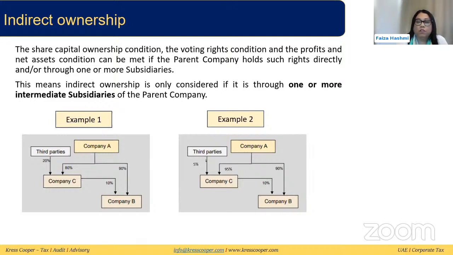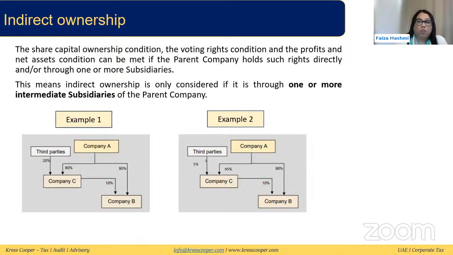In the second example, 95% is being held by company A, and company C is holding 10%, which means effectively it is indirectly holding 9.5%. So it would appear that in both cases, in the first case it's 98% and in the second case 99.5%, and the company is meeting the condition.